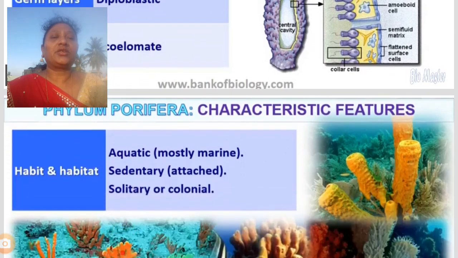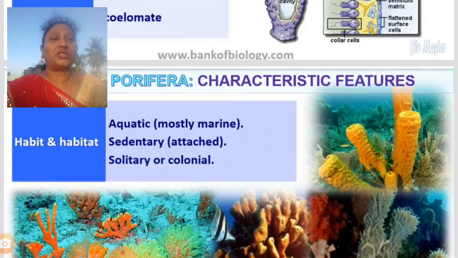Here you can see the habitat and habit of the organisms. Most of the organisms are found in aquatic regions, mostly marine. What is meant by marine? Organisms which live in oceans and seas are called marine. They are sedentary throughout their life. They don't move. They attach to the substratum and live on the substratum. They don't move from one place to another. That means no locomotory organs, and no process of locomotion.